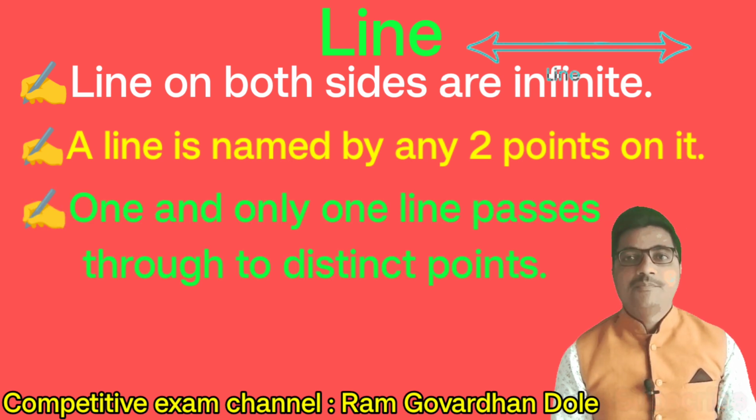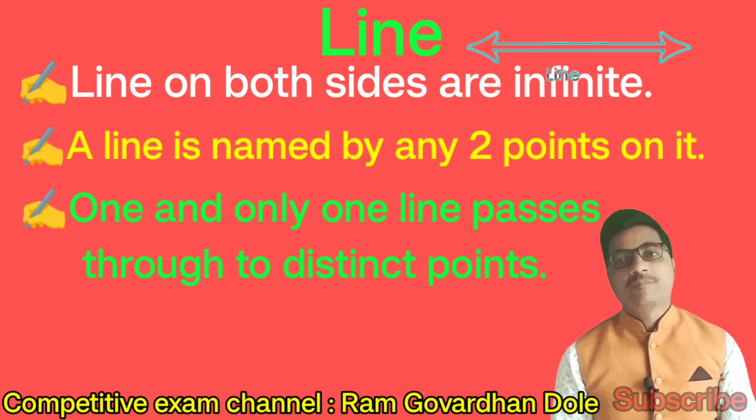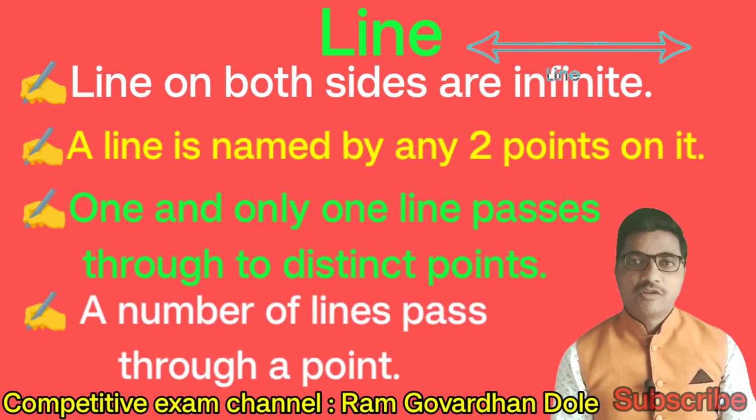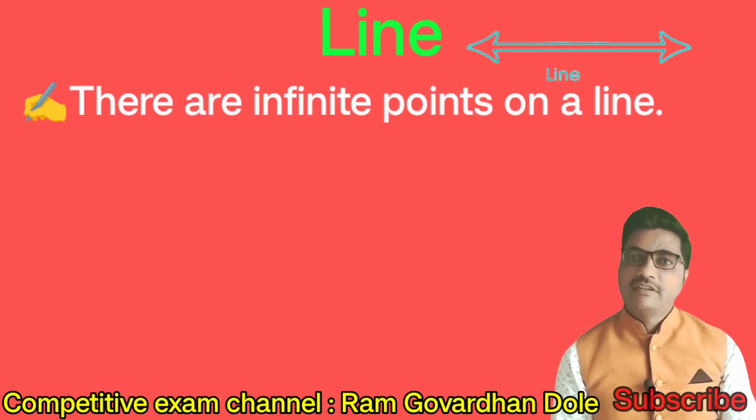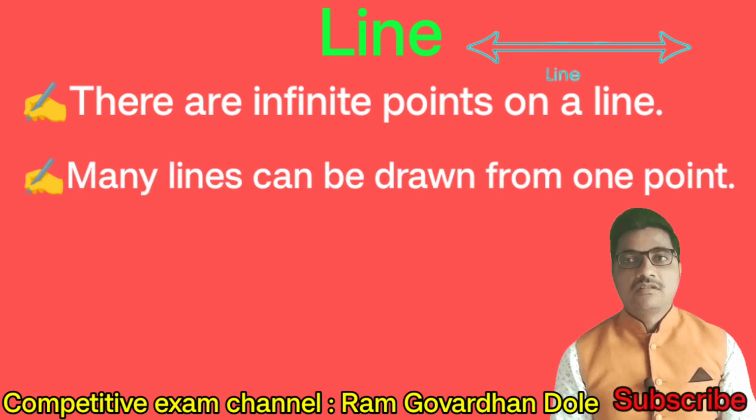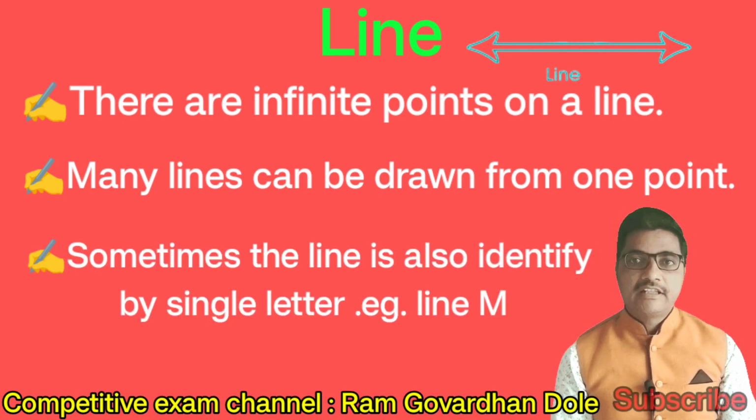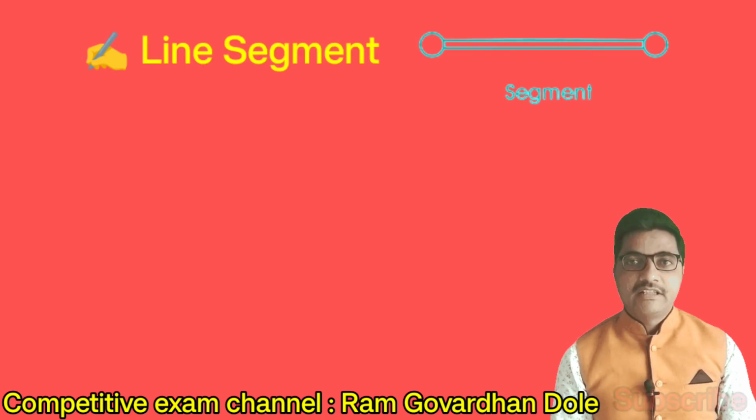Next, one and only one line passes through two distinct points. Next, a number of lines pass through a point. There are infinite points on a line. Next, many lines can be drawn from one point. Next, sometimes the line is also identified by a single letter. Example, line M.